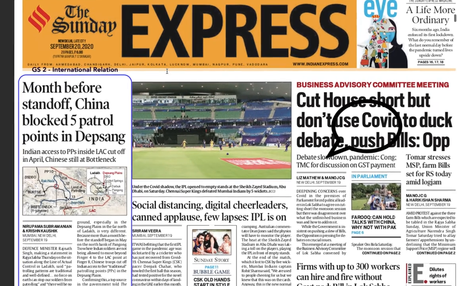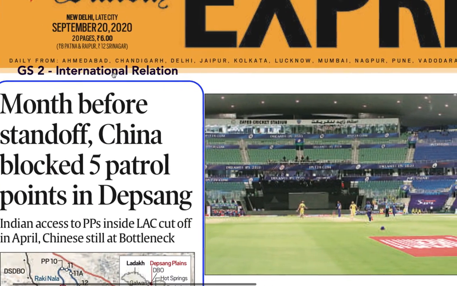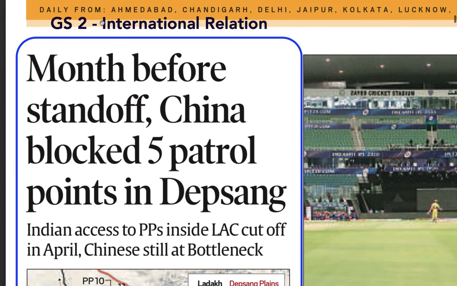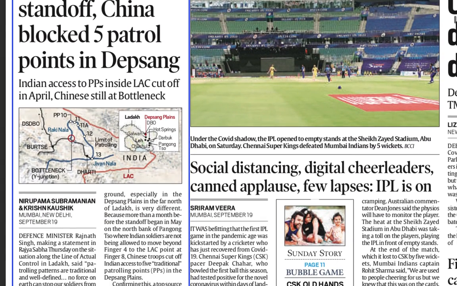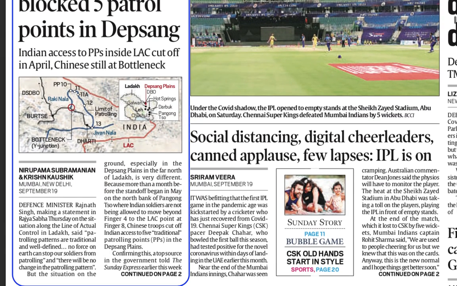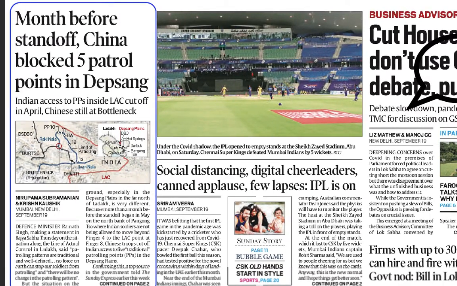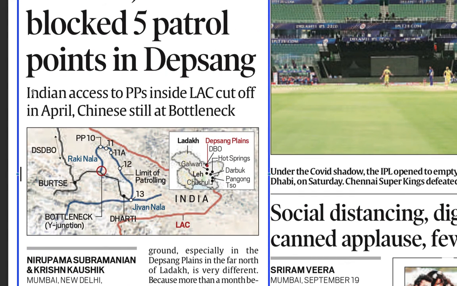So now let's move ahead. On the screen, you can see on the left side there is this news related to China. This part is related to GS2, international relations. It is expected that you should read the entire news and also see the map of the conflict area, and this is important news from the point of view of UPSC. India getting access to this area, and all this you can go through entirely.